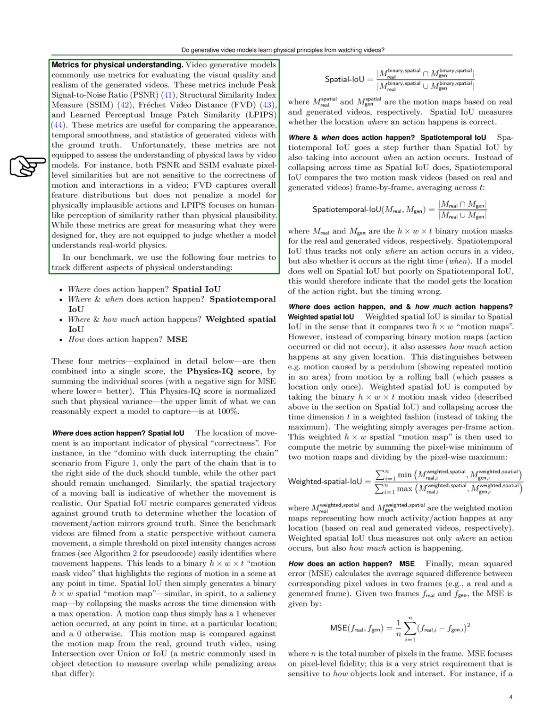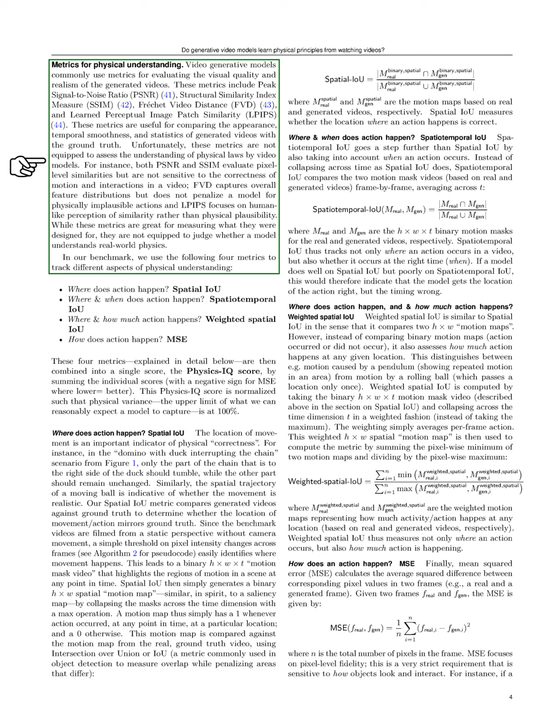For evaluating physical understanding, we use metrics that assess the visual quality and realism of the generated videos, such as peak signal-to-noise ratio, structural similarity index measure, Frechet video distance, and learned perceptual image patch similarity. While these metrics are effective for comparing visual aspects, they do not evaluate a model's grasp of physical laws. For example, PSNR and SSIM focus on pixel similarities but overlook the accuracy of motion and interactions, while FVD assesses overall features without penalizing physically implausible actions. LPIPS emphasizes human perception rather than physical accuracy.